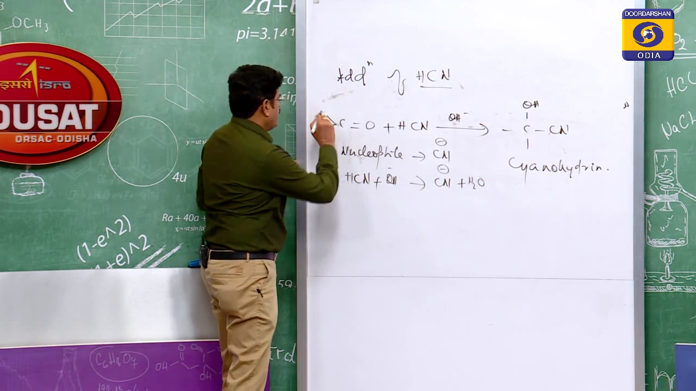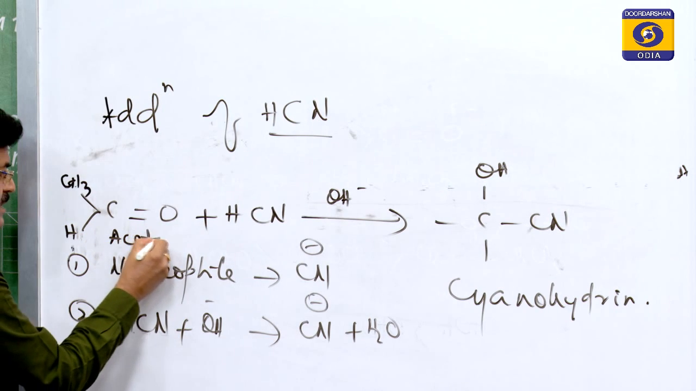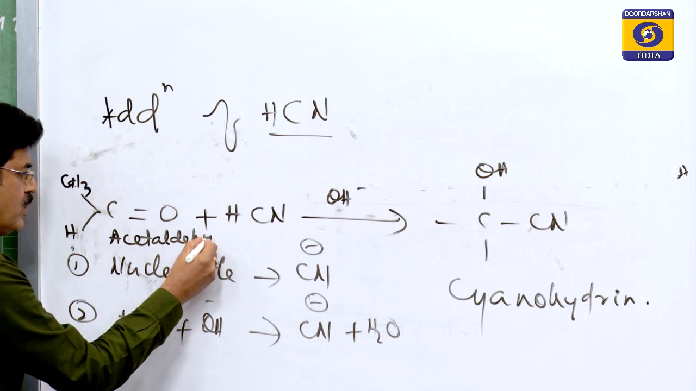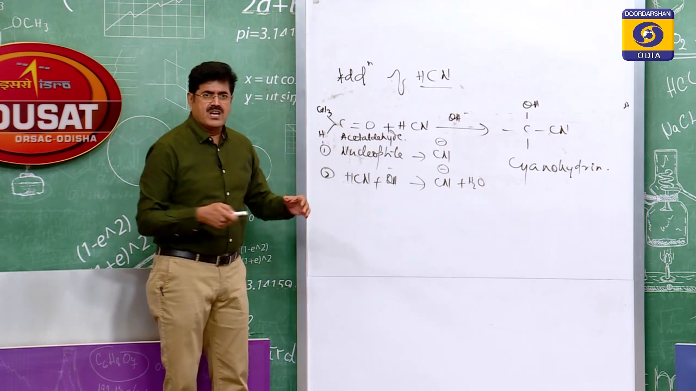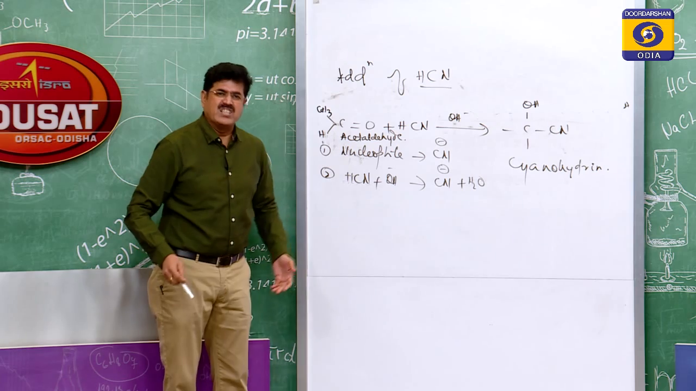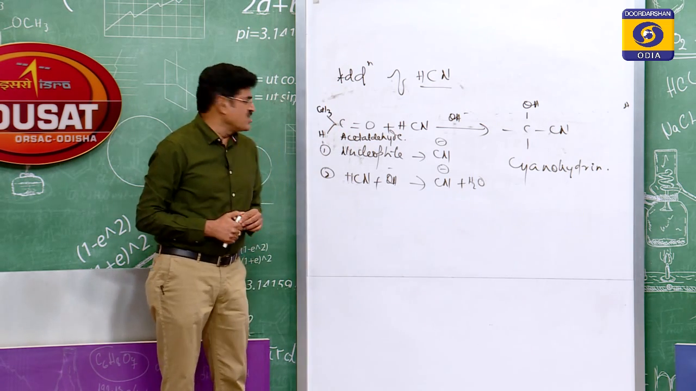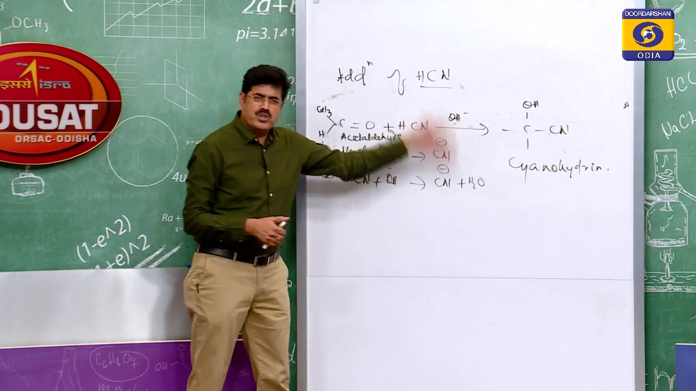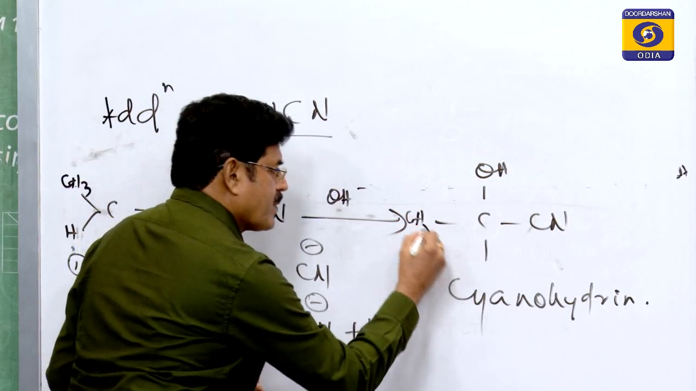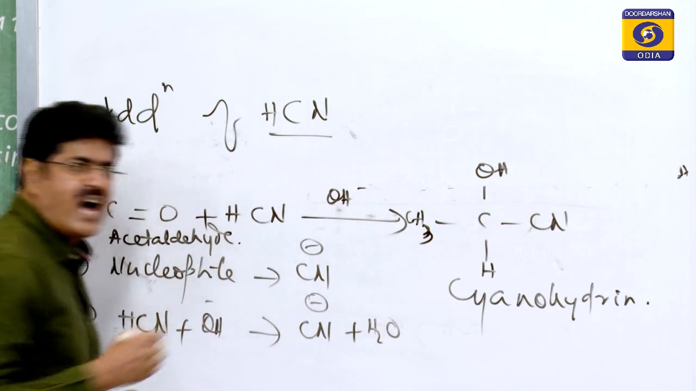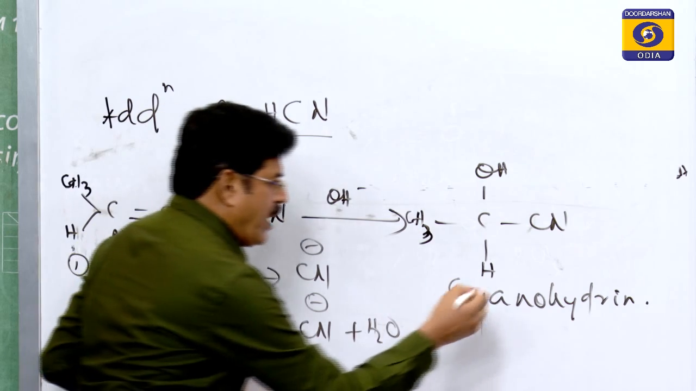If I start with one example, let me take acetaldehyde here. This is acetaldehyde. You have to be acquainted with the common names. Common names are very important here. Acetaldehyde is very popularly known by this common name rather than ethanal. Ethanal is the IUPAC name, but it is better known by the common name acetaldehyde. Acetaldehyde with hydrogen cyanide, what does it give? What is the product here? Acetaldehyde cyanohydrin. This is acetaldehyde cyanohydrin.